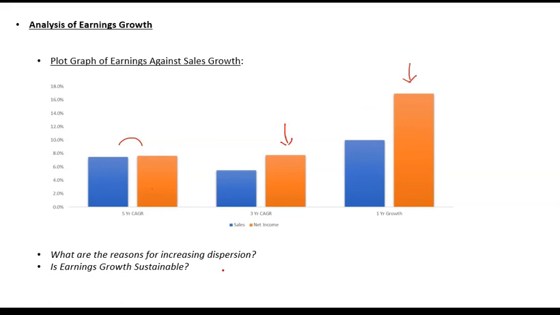So what can be the possible reasons? If I am looking at 5 years, earnings growth and sales growth are aligned, but if I look at 3 years or 1 year, there is a significant mismatch. That probably means that in the initial years net income was lower and sales were higher. Maybe the company had adopted certain policies that resulted in operating expenses or other expenses being higher. So if in the initial years, let's say this is 0 to 5, expense was higher, or the company adopted some aggressive expense recognition strategies,